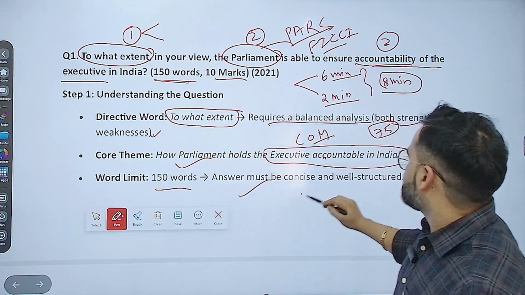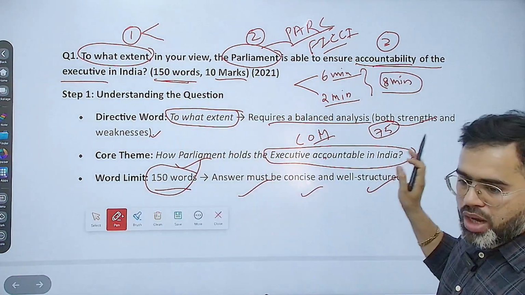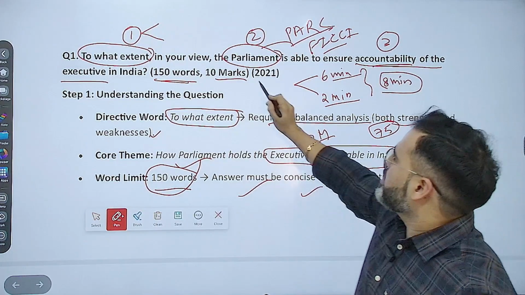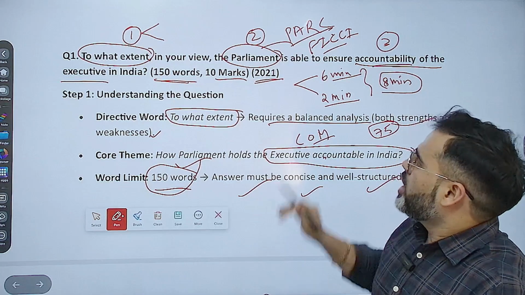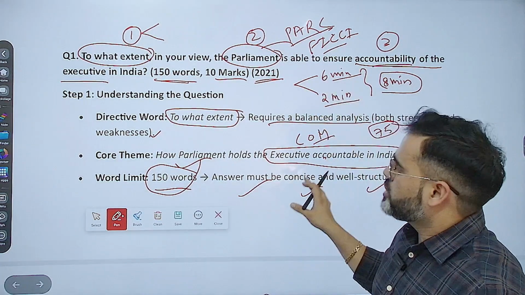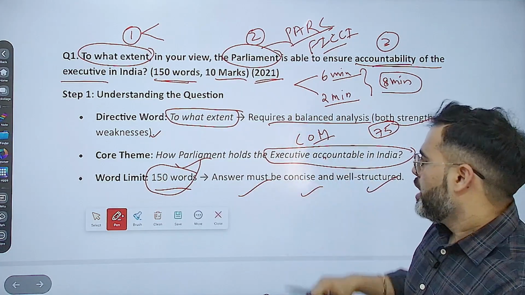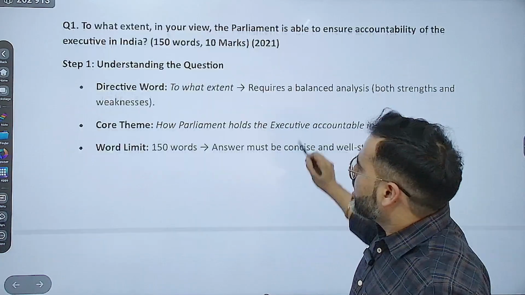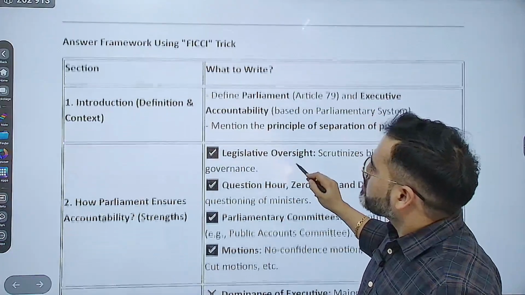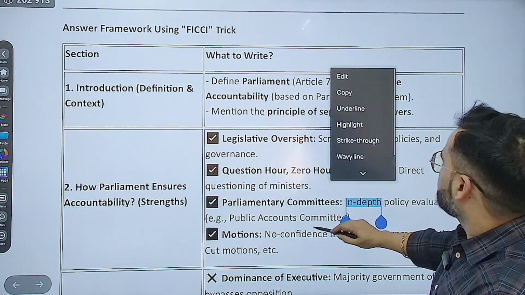The answer must be concise and well structured, because it is not a 250-word answer. This question was asked in UPSC GS Paper 2 in 2021. Now if you read again the question that I am going to discuss today, it looks easy now. It will look even easier as we apply our strategy; you will notice it becomes easier. Now this is the answer framework for this question.